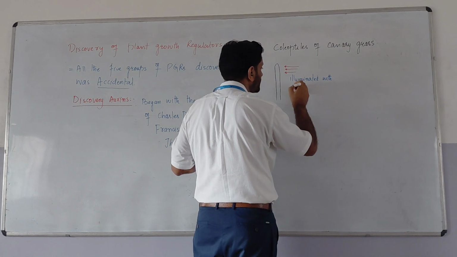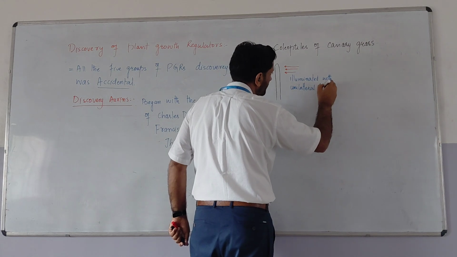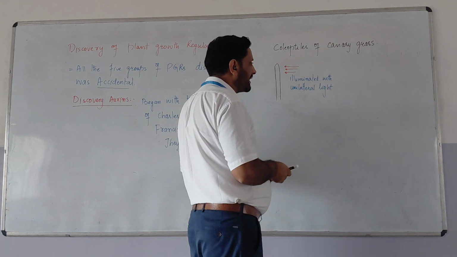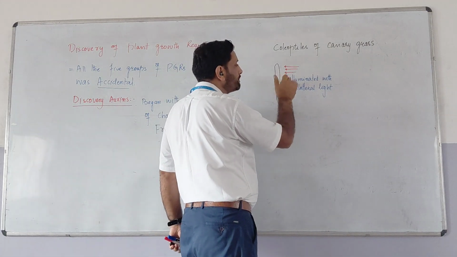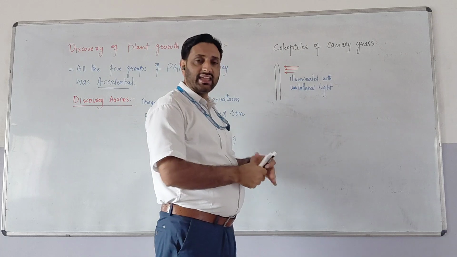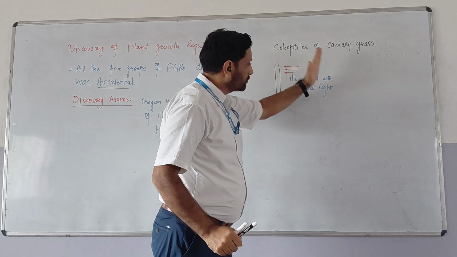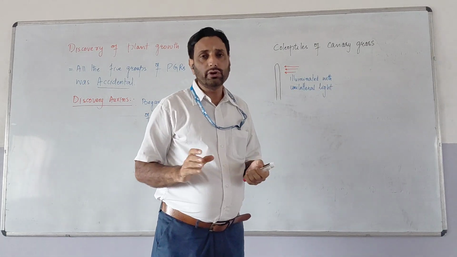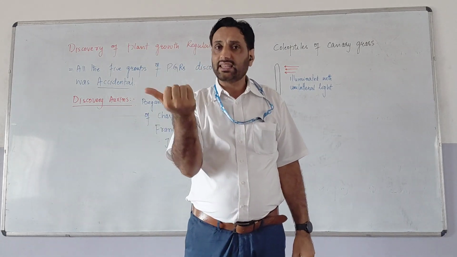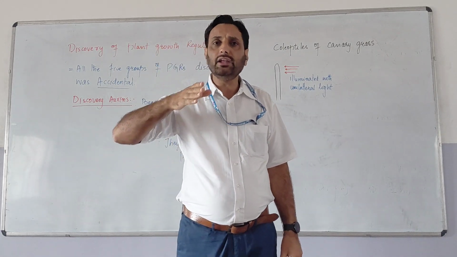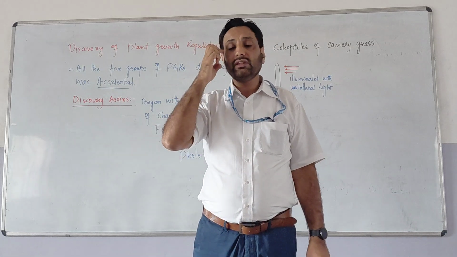When they illuminated it, it showed bending towards that, that means there is a movement of that plant part towards the light. That is actually called phototropism.